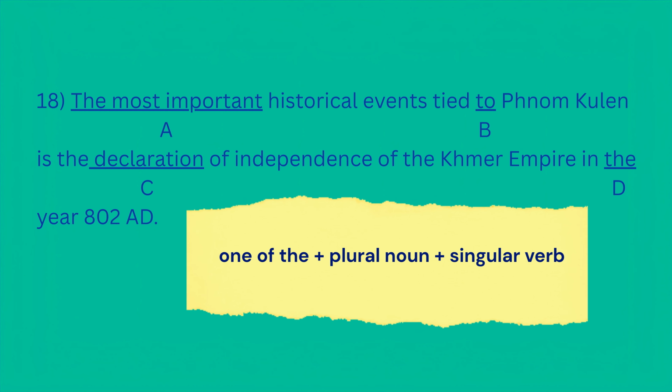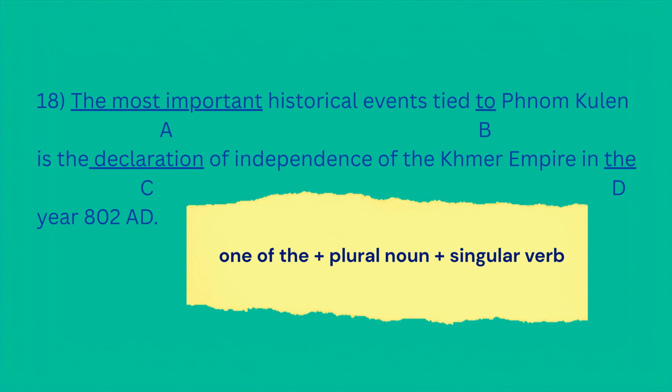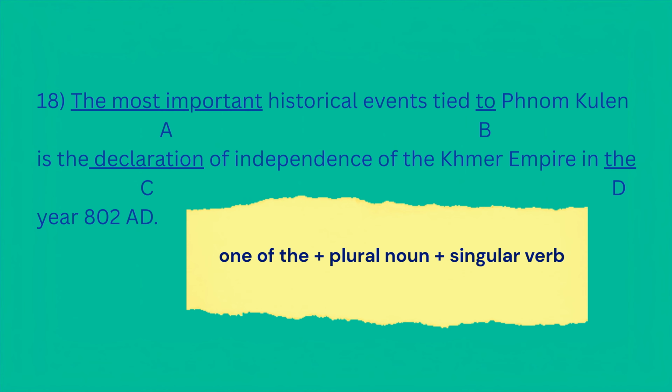So instead, we need to adjust the subject to match the singular verb. That means we change the most important historical events to one of the most important historical events. Now the subject is singular, one, and it matches the verb is. So part A contains the error. It should be one of the most important historical events.